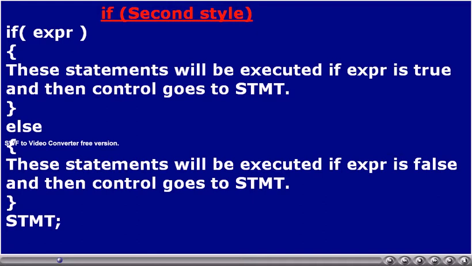If the expression is false, then the program execution goes to the else block. The statements available in the else block will be executed, and then the program execution goes to the statement STMT. So this is another style of if statement.